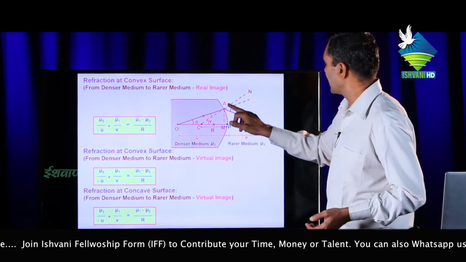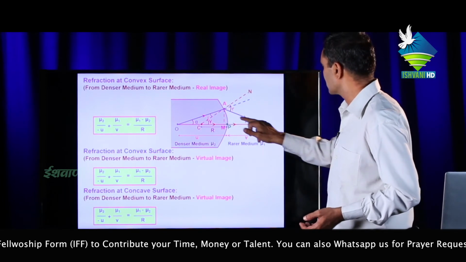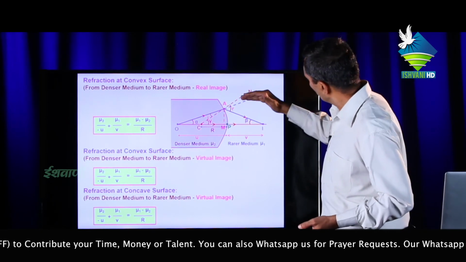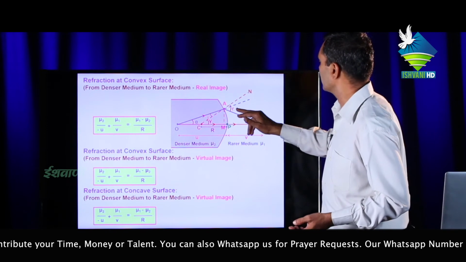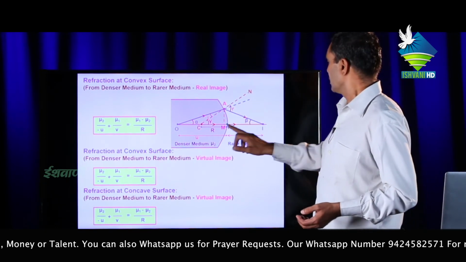This is the object, light incident at this point at angle I with the normal, and this is the refracted ray bending away from the normal at angle R. But the image is real.